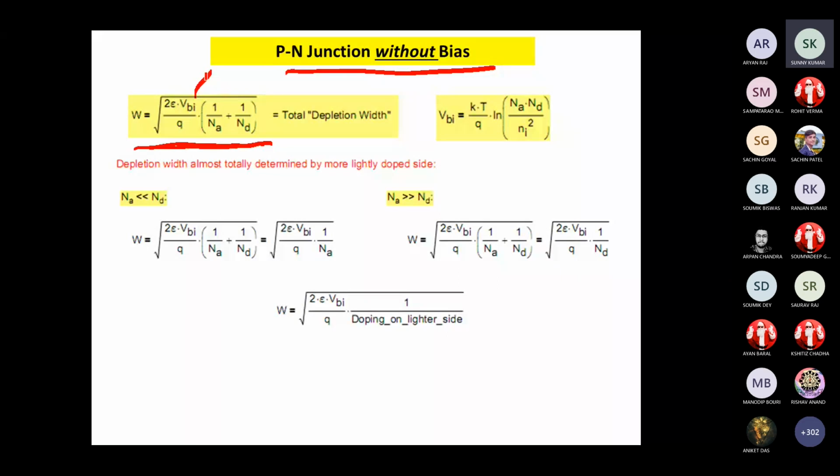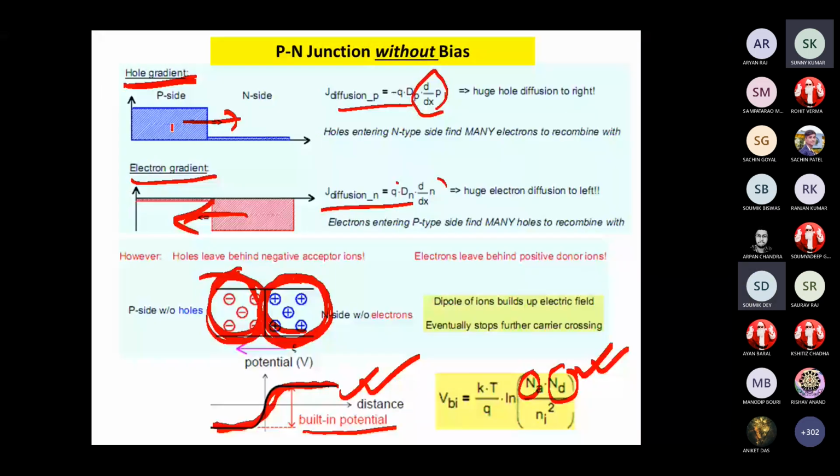You see, this equation has 2 epsilon. Epsilon is the permittivity of your semiconductor. VBI, as I already told, is the barrier potential or built-in potential. Suppose the doping concentrations, donor ions, Ni is given. So you can easily calculate the built-in potential for a particular PN junction if the acceptor concentration and donor concentration are given to you, and Ni is known to you for silicon, or it will be provided, then you can easily calculate the barrier potential, VBI.